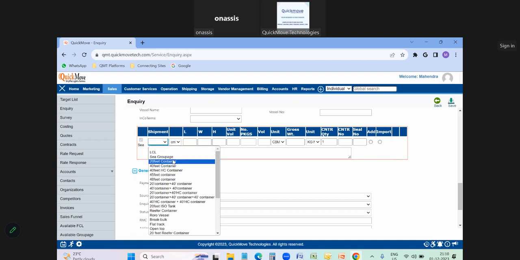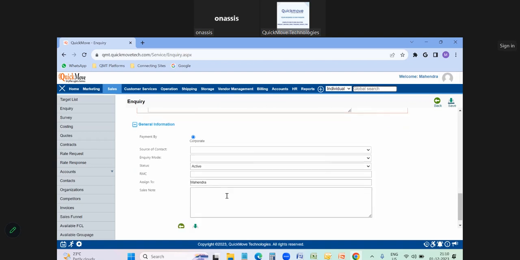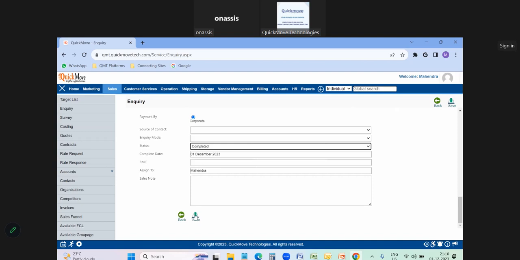So for example, if the customer is looking for a 20 feet container, you can click on the 20 feet container and ask the customer what is the total number of packets. You can input the total number of packets. If the customer says around 599 packets, for example, I'm inputting 599 packets. Then you can ask the customer what the volume is, in CFT net, CBM net, or gross. We have those options. If the customer says it is around 650 CBM net, you can see the gross weight is automatically calculated here. Then I can make the status completed and save it.